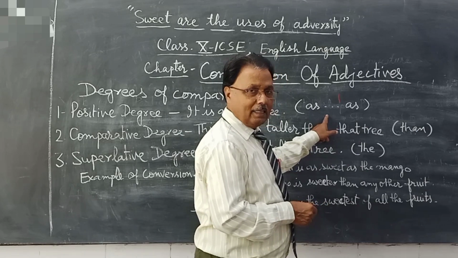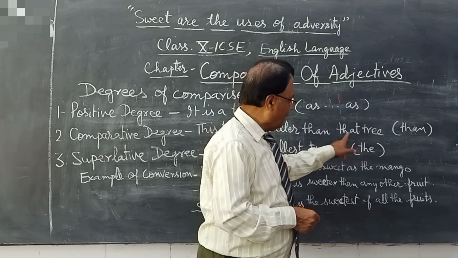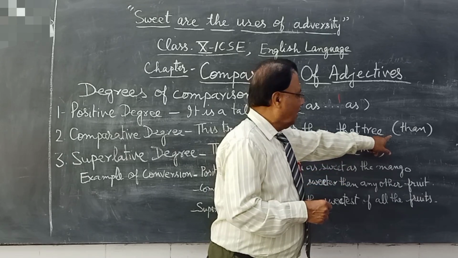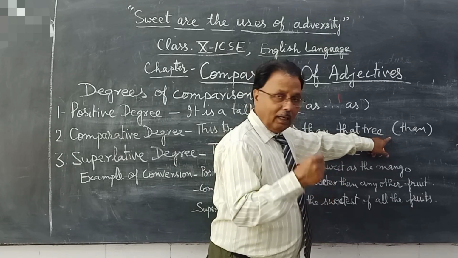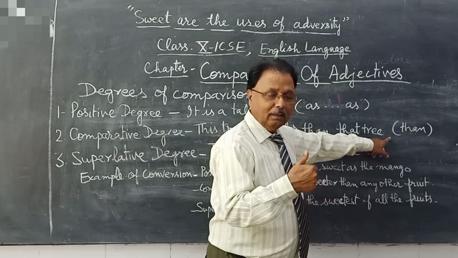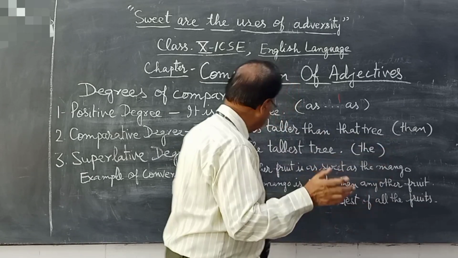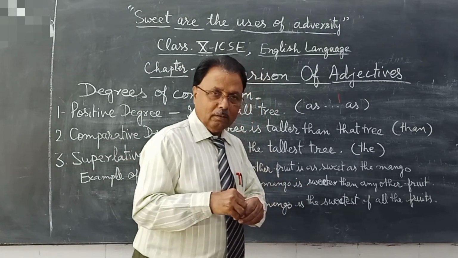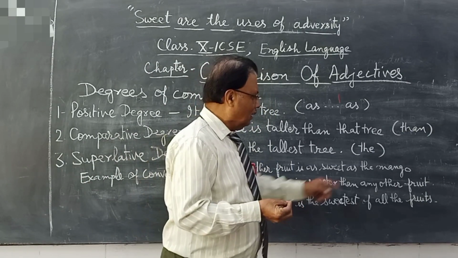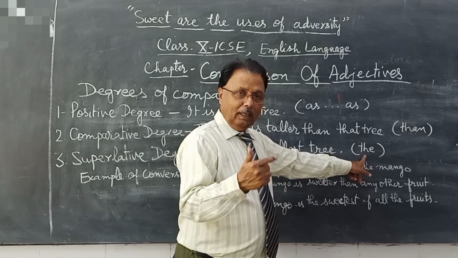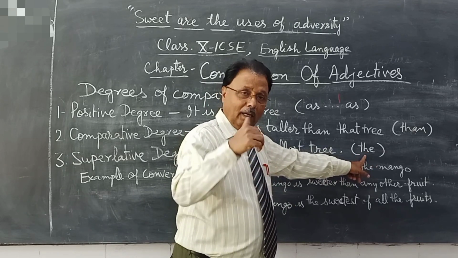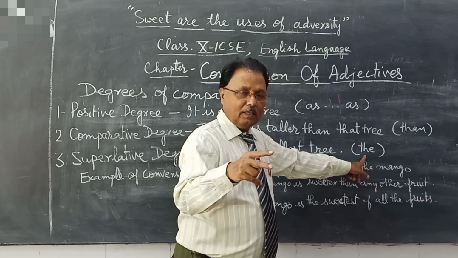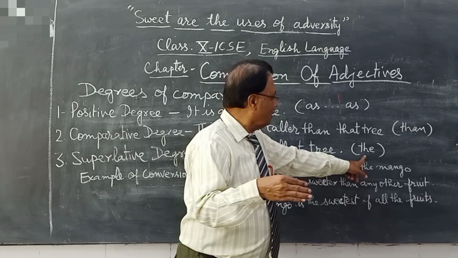Here we use as tall as, but in comparative degree we will write it like this, taller than. Okay, but in superlative degree, to this word tall we will use the and tallest, the tallest. Okay, so there is such a difference in using these words.